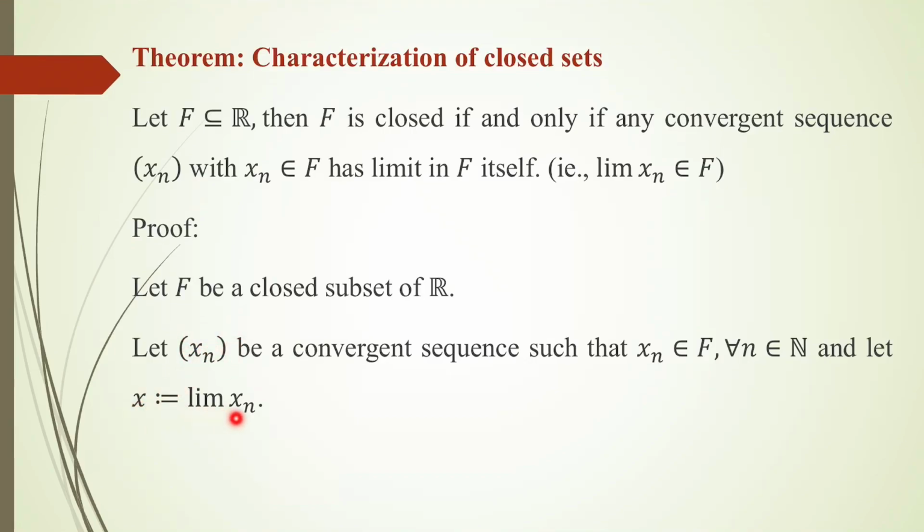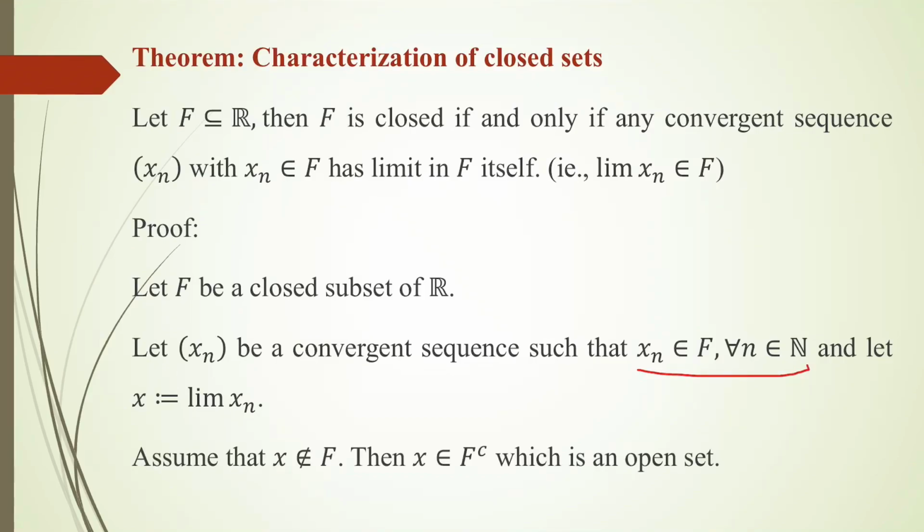We call it X. So X is equal to limit of Xn, and every Xn is an element of F. What we have to prove is X is an element of F. For that, we are assuming that X is not an element of F. If something is not in F, then X will be outside F, means X will be in F complement.